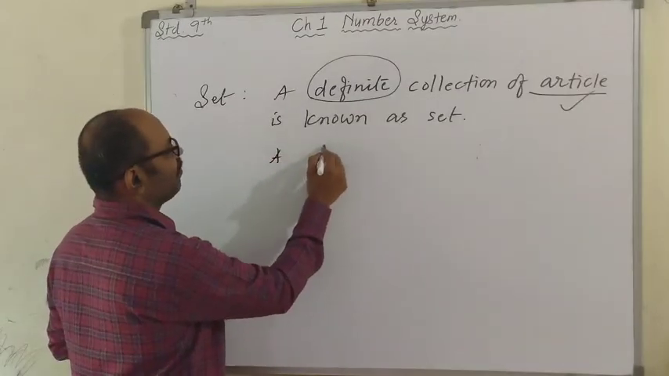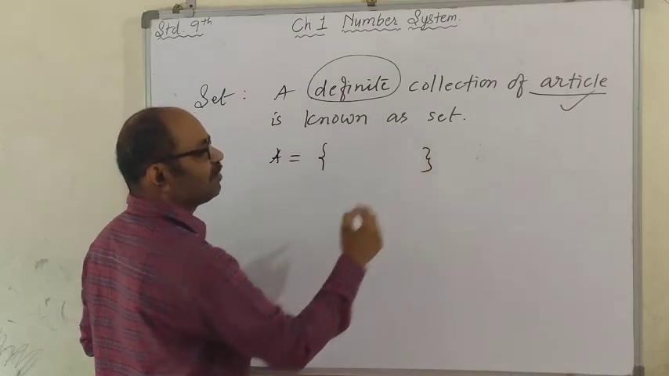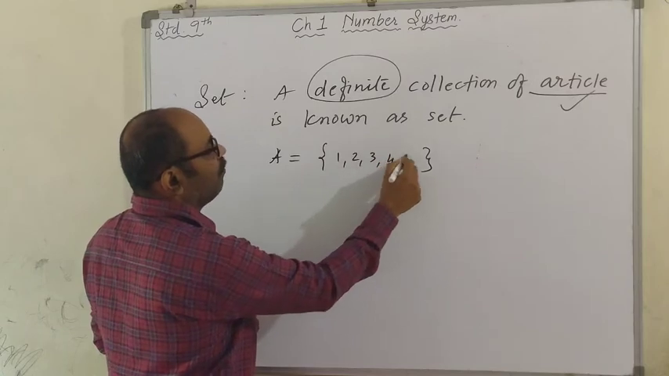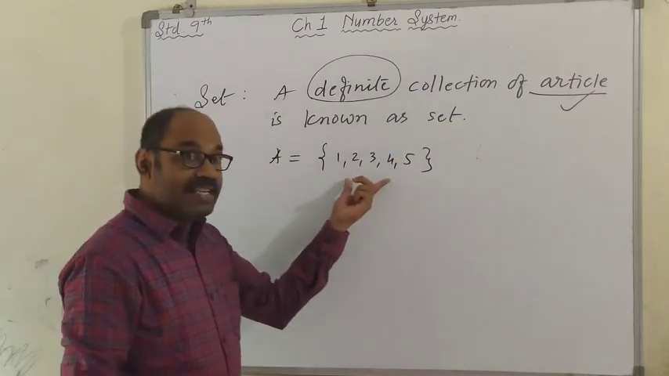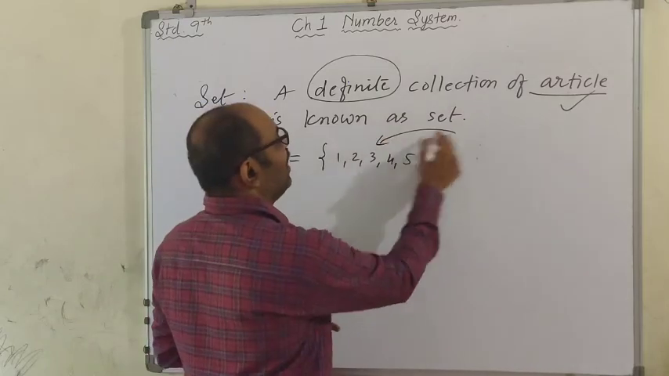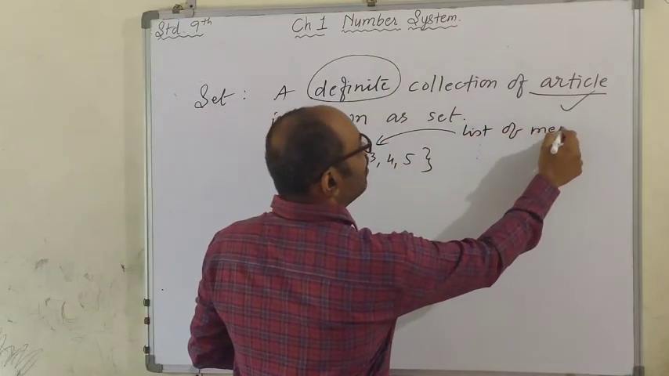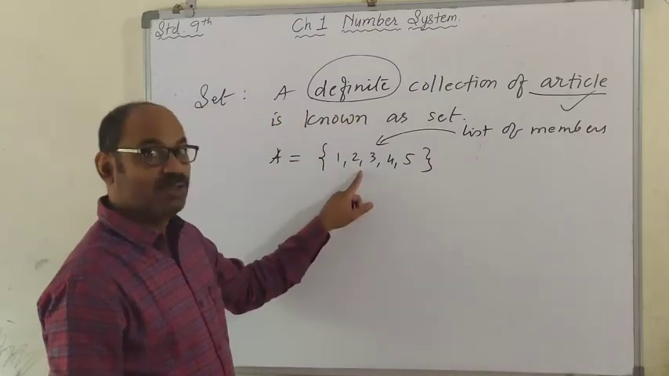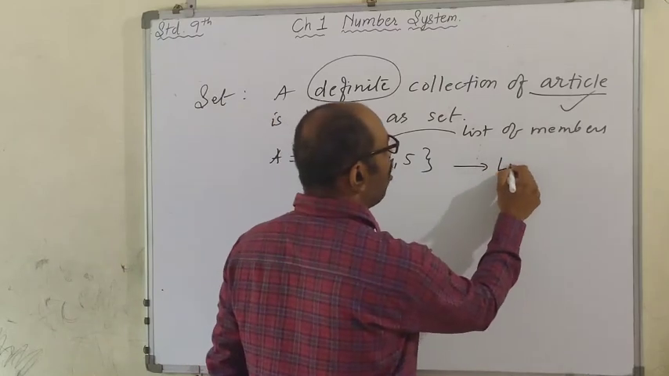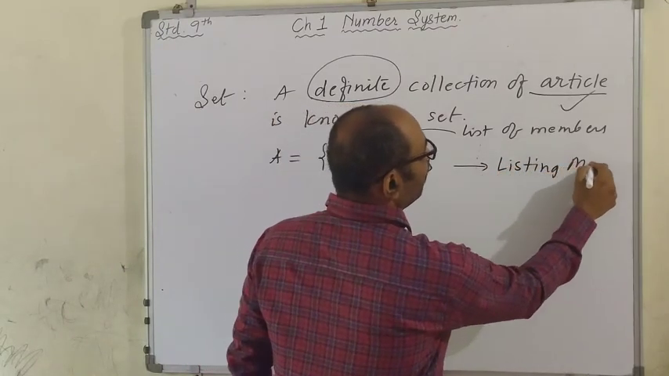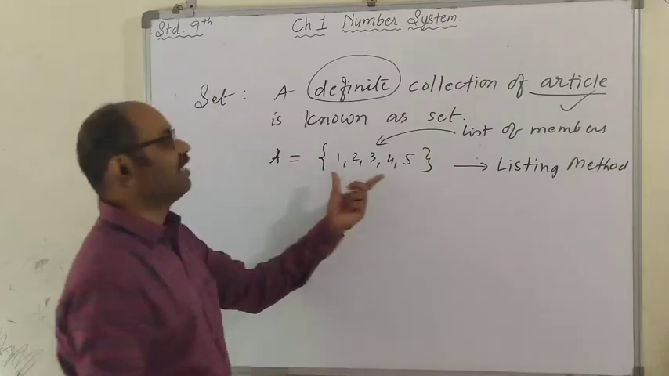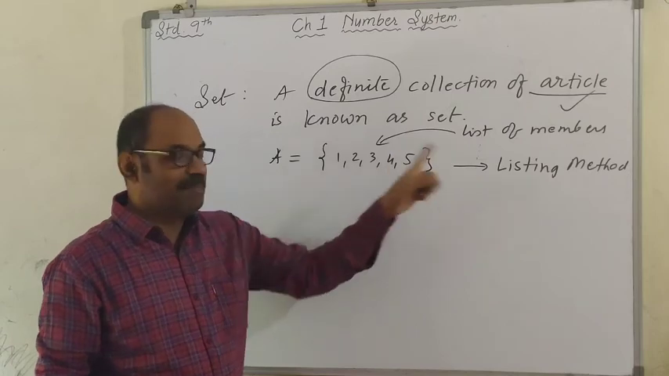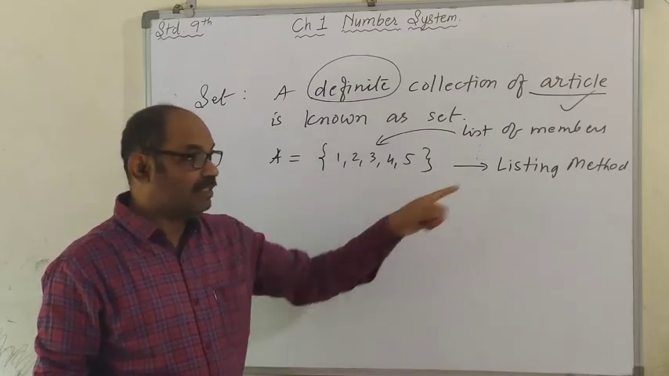So set A is equal to, all the members are put in curly bracket. 1, 2, 3, 4, 5. See the list of members you can find. Can you see the list? List of members are written in the curly bracket. So this method of expressing set is called listing method. How you have expressed the set? You can find the list of members in the curly bracket. So this method of expressing or representing set is called listing method.